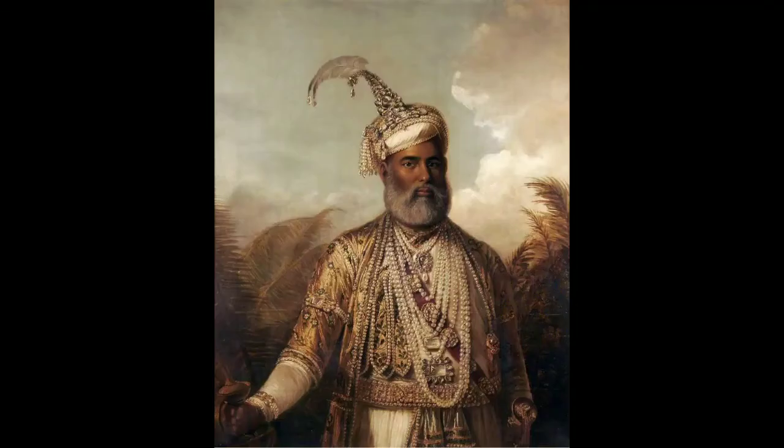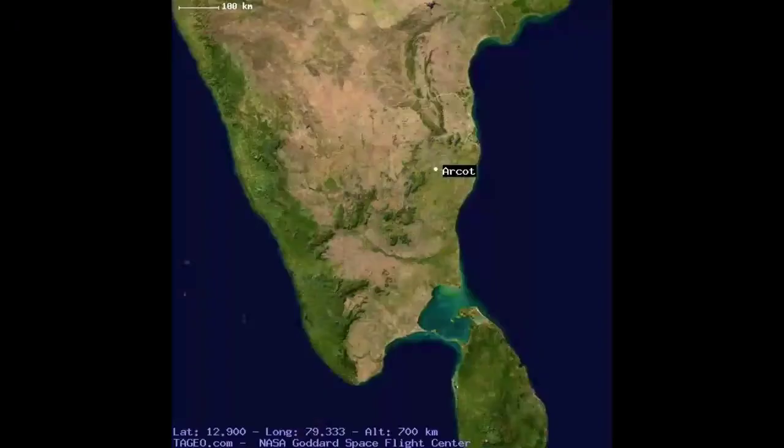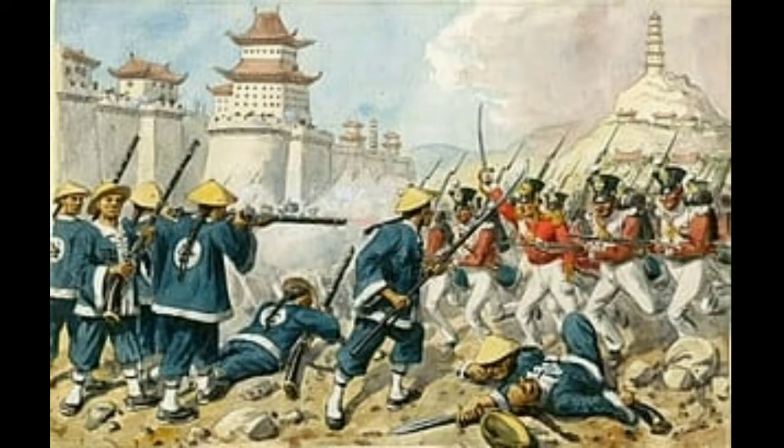For example, in 1764 AD, Nawab Anwaruddin Khan of Arcot, which is located in Tamil Nadu, sent his army to fight against the French company. The companies used their military advantage to increase their profit from trade.